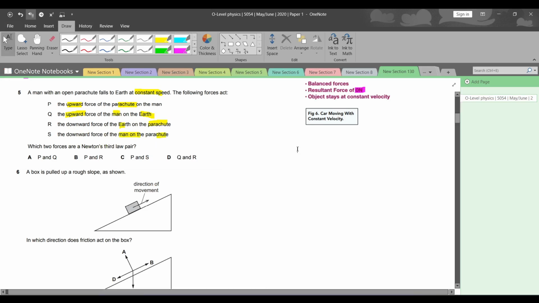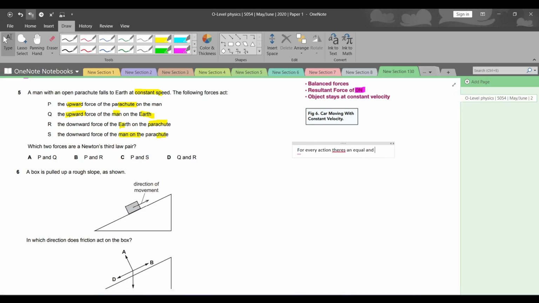Acha, what is the Newton's third law? The Newton's third law states that for every action, there's an equal and opposite reaction. समझ आ गई?